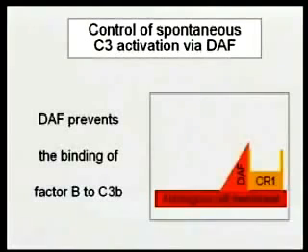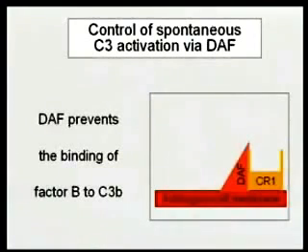We haven't hit the lytic pathway yet, but once we start down this pathway on the surface of a membrane, that can ultimately result in lysis of the membrane. So if that spontaneously generated C3b binds to our erythrocytes, we're going to end up with anemia because we're going to lyse all our erythrocytes ultimately. So we've got to control this in some way.